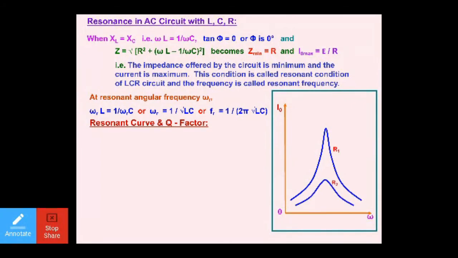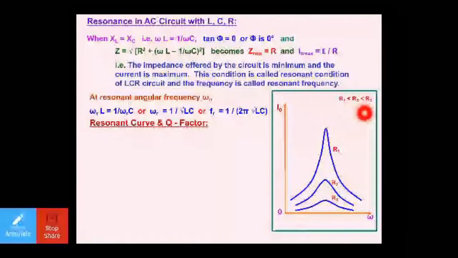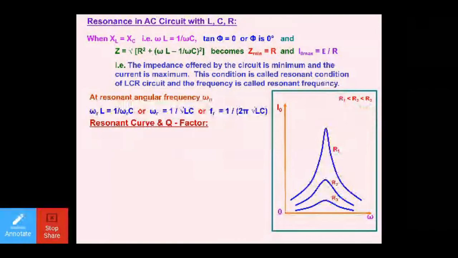So this is R1, R2 and R3, different resistances. Here R1 is minimum, R2 is more than R1, R3 is more than R2. It means R1 is least, R3 is maximum. So I'm writing here R1 is less than R2 is less than R3. So this is a graph we will be getting. This is the maximum current. This is the resonant frequency.